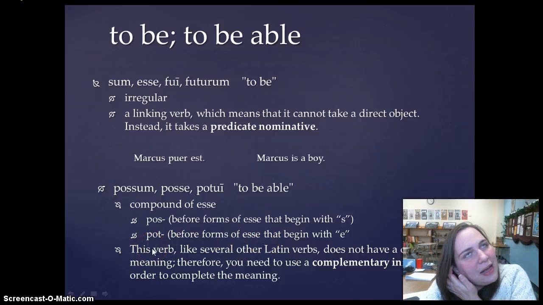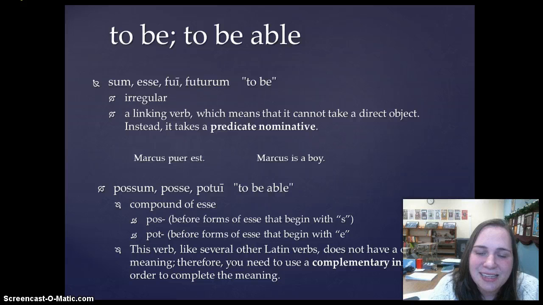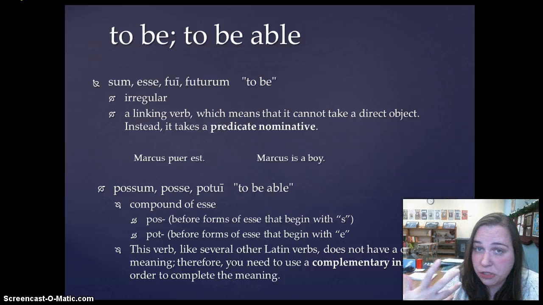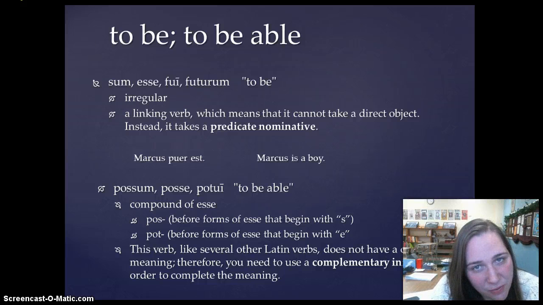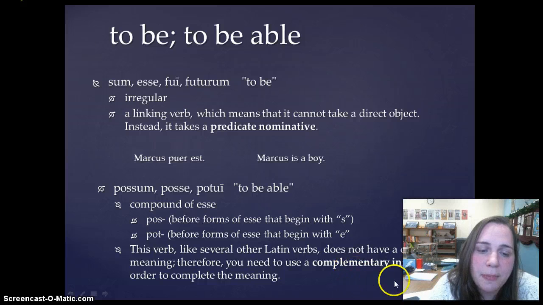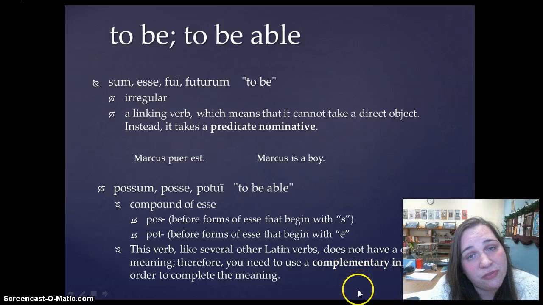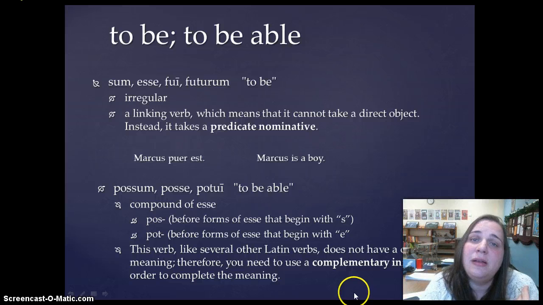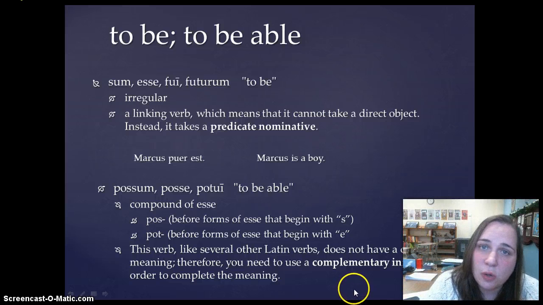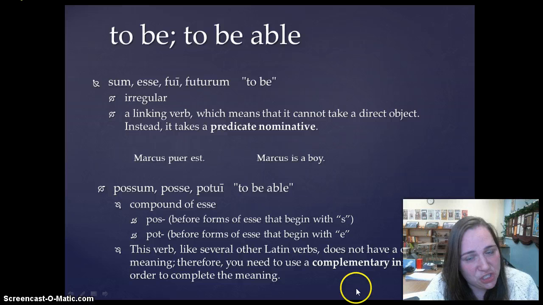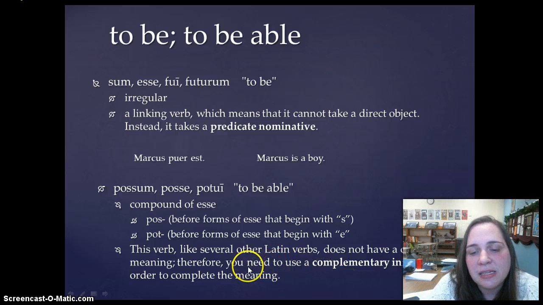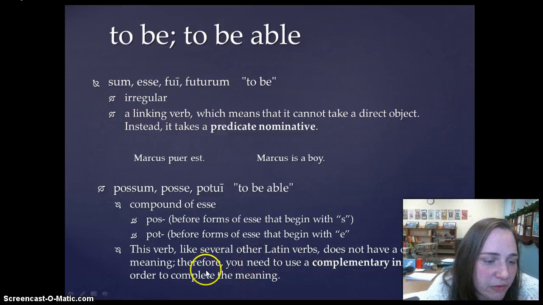This verb, like several other verbs, does not have a complete meaning. It means to be able. But if I just say I am able, that doesn't give you the complete meaning. I'm able to do what? So the second video that you guys are going to learn in Chapter 6 is a construction known as the complementary infinitive. And that's what's going to be used for verbs like possum, debeo, soleo, which you'll also learn this chapter, to complete the meanings of these particular verbs, okay?